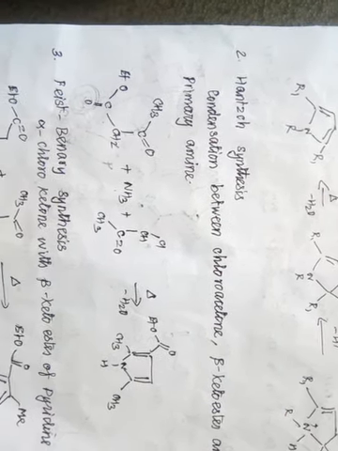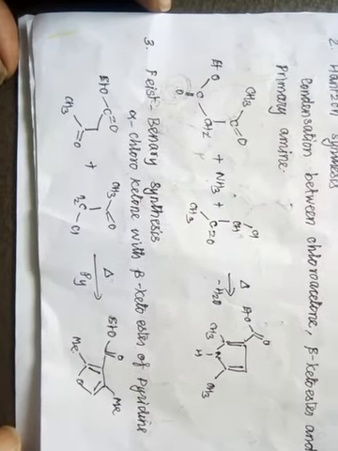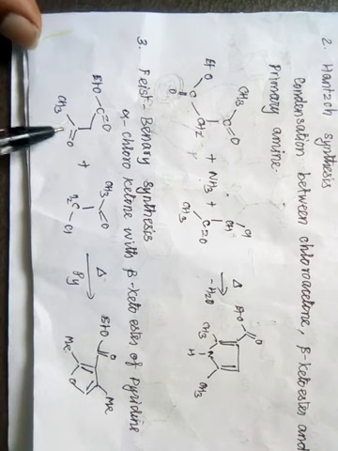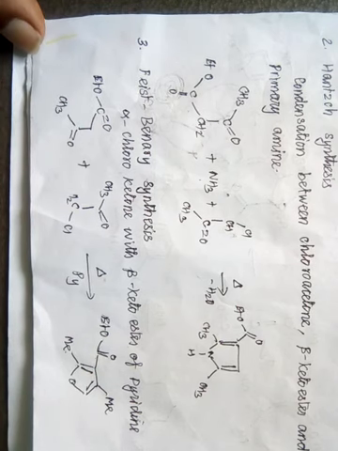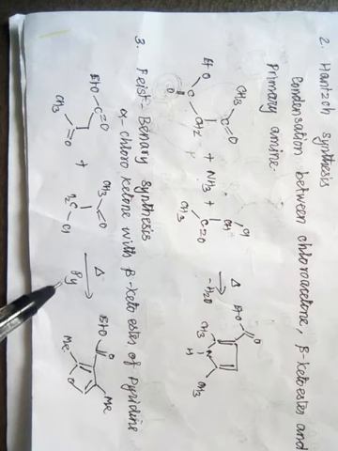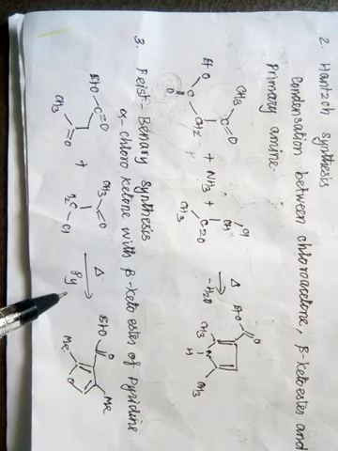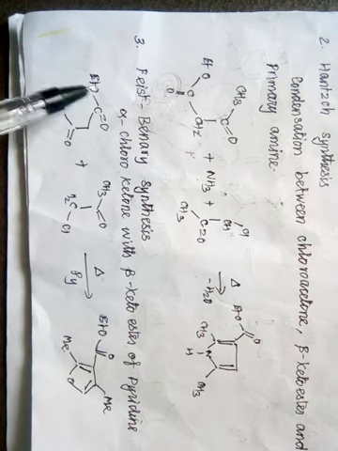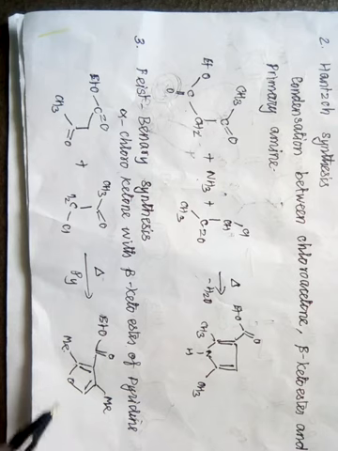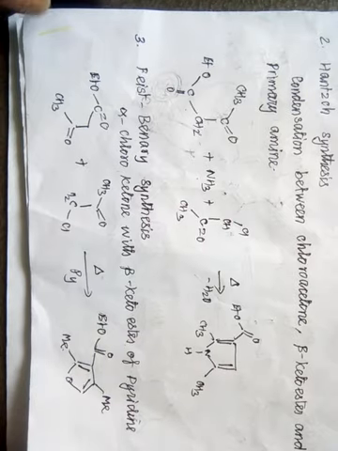Next we will see furan. Furan we can get from alpha chloroacetone with a beta keto ester. This is the alpha chloroacetone, and this is the keto group of the beta keto ester. On heating, pyridine acts as a base here for the removal of the hydrochloric acid produced. On removal of the hydrochloric acid, we get the furan molecule from this synthesis, the Feist-Benary synthesis of furan.